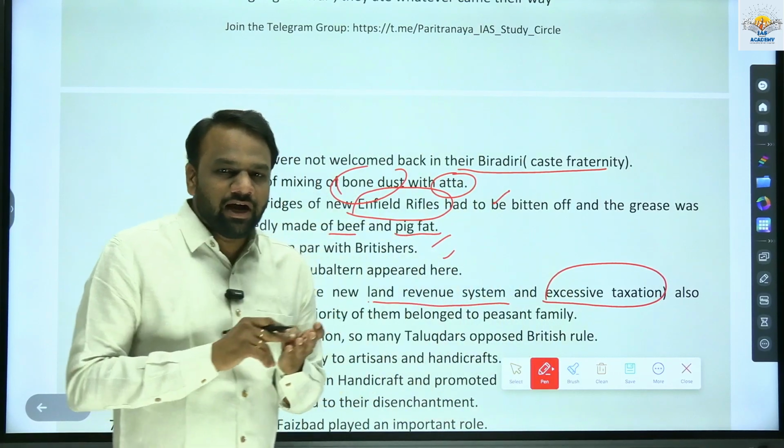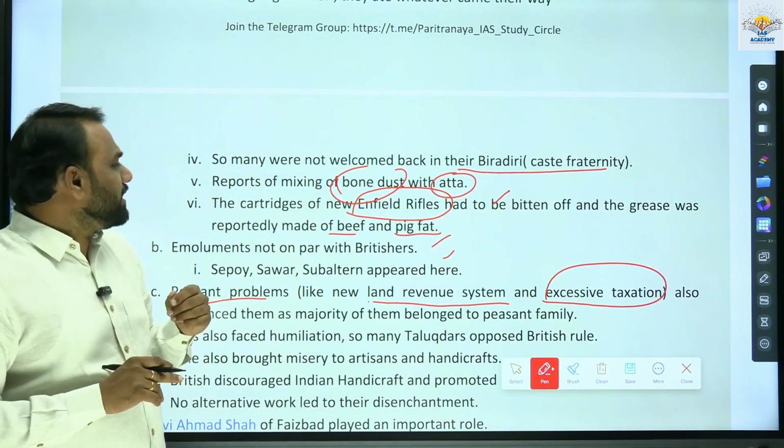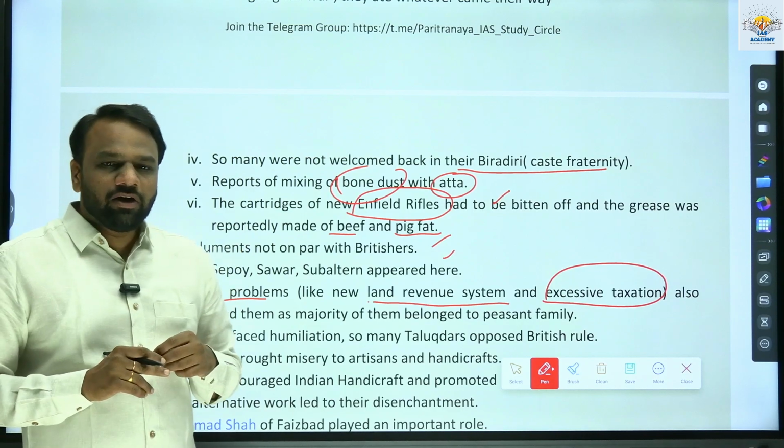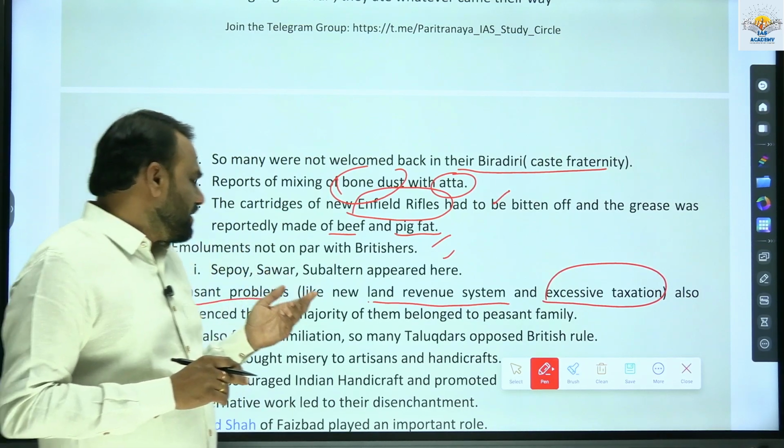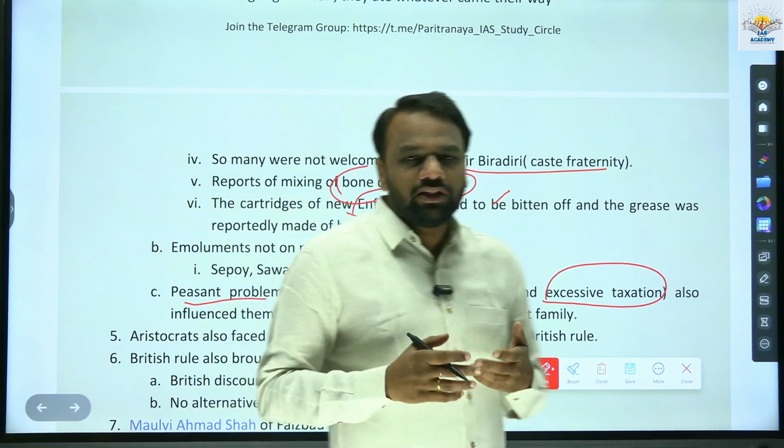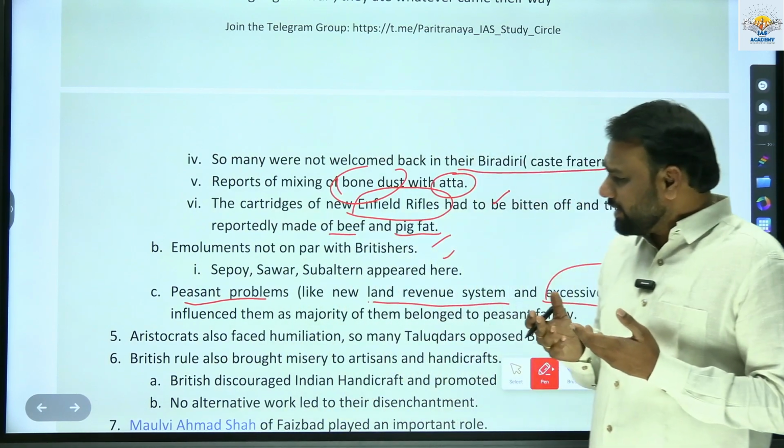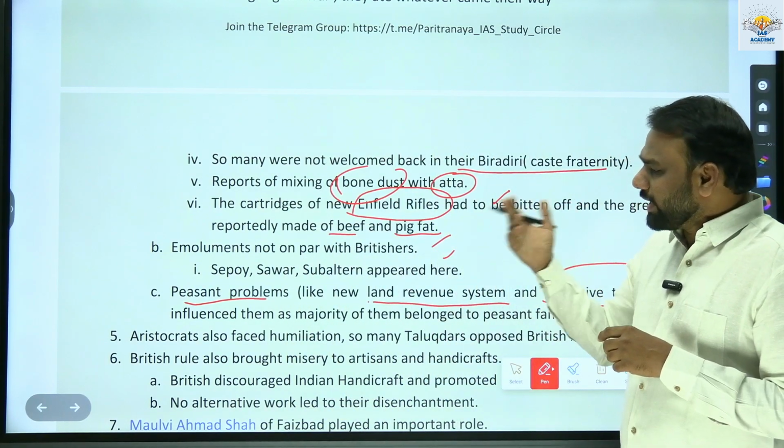Okay, one is the hurting of religious sentiment. Next is salary not on par with the Britishers, and the third one is back home peasants' problems. So all these various problems influenced the Sepoys to revolt against the Britishers.